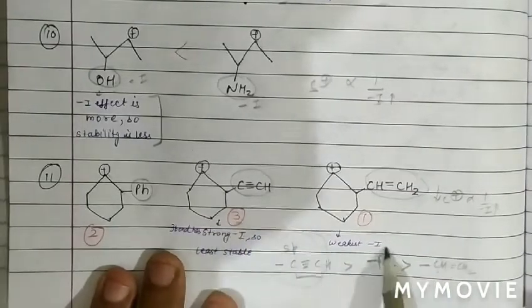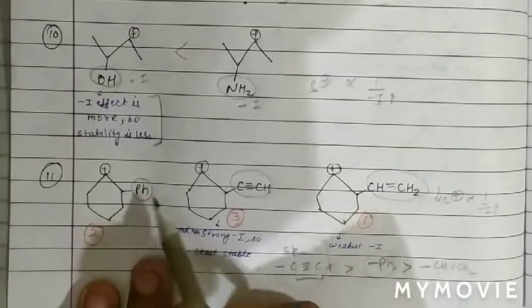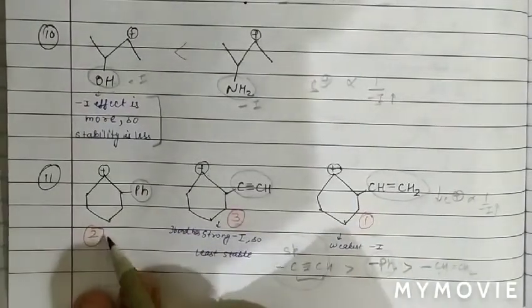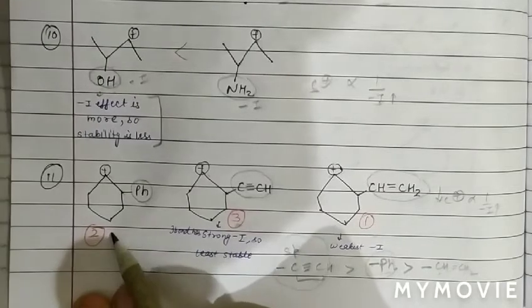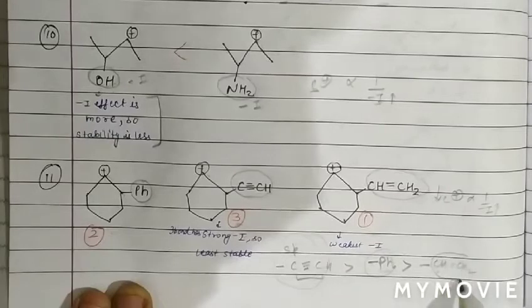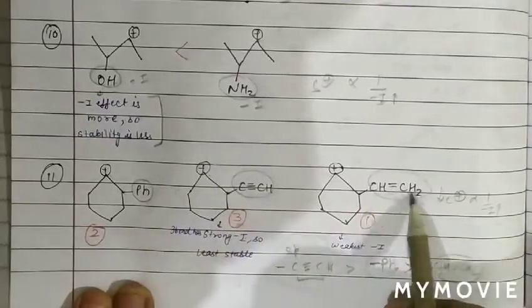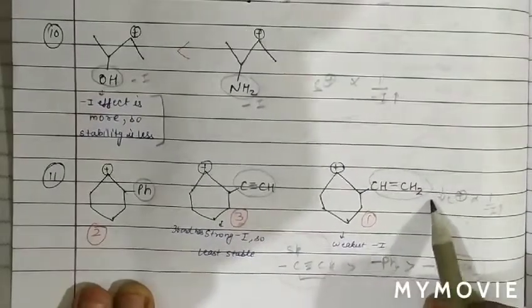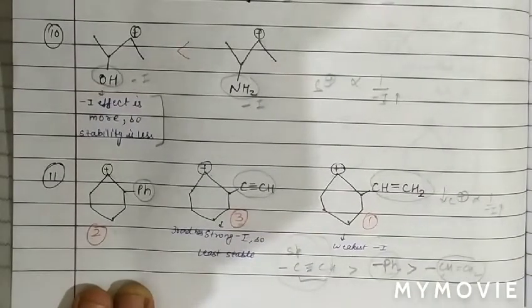After this, the benzene group has the next minus I, therefore its stability comes at number 2, while weak minus I is in the case of alkene, therefore it is the most stable carbocation, because stability of carbocation is inversely proportional to minus I.